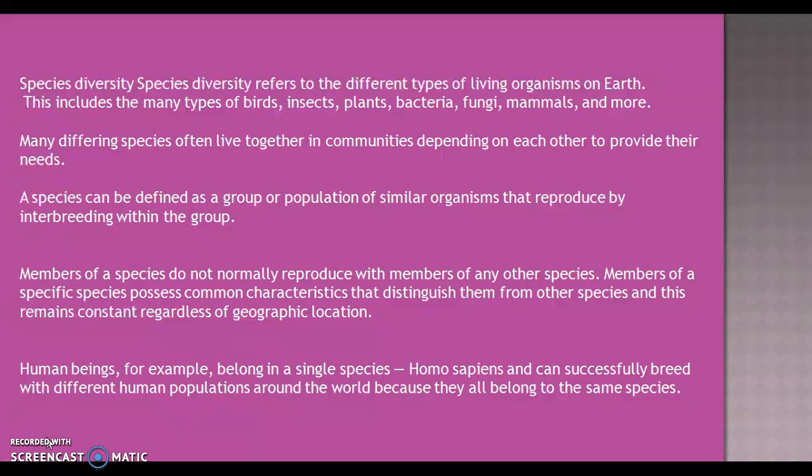Members of a species do not normally reproduce with members of any other species. Members of a specific species possess common characteristics that distinguish them from other species, and this remains constant regardless of geographic location. Human beings, for example, belong to the single species Homo sapiens and can successfully breed with different human populations around the world because they all belong to the same species.